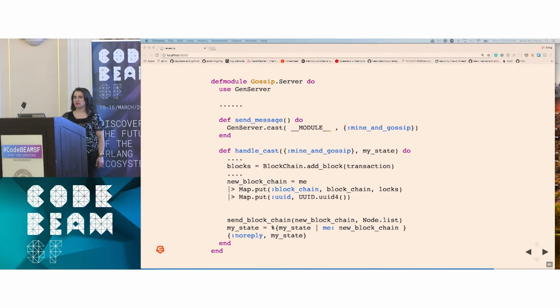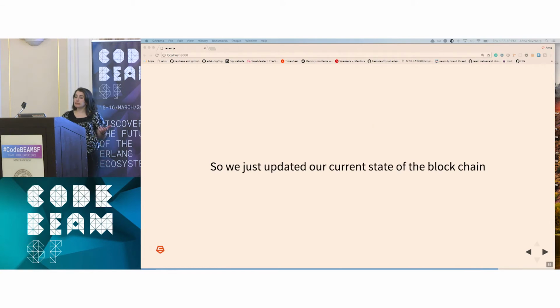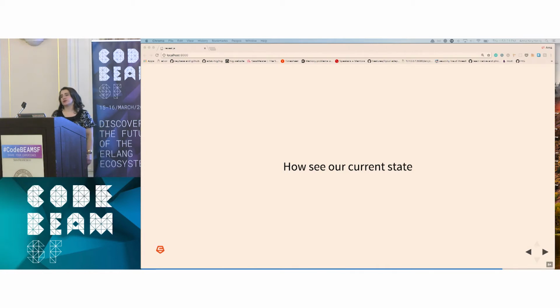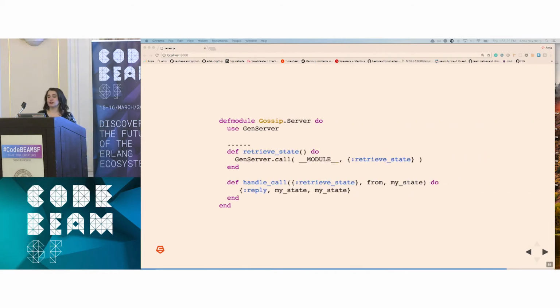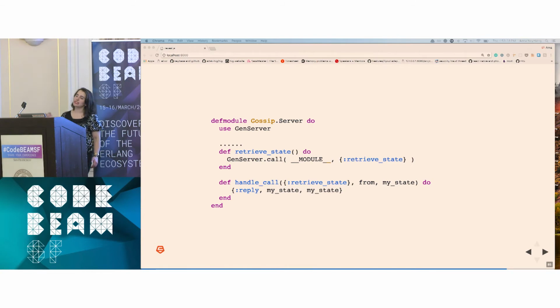OK, so we updated our state. But we also want to be able to see it, to make sure things are going the way we expect. And GenServer makes it really easy to do synchronous calls as well. Similarly to how GenServer.cast signifies an asynchronous request, GenServer.call lets us do synchronous requests. The respective callback for that is handle_call. So we're going to say, OK, retrieve our state. And it'll match against the arguments. I forgot to mention, but GenServer does allow us to maintain state. So the last argument in these callbacks is the current state. So we'll return that.